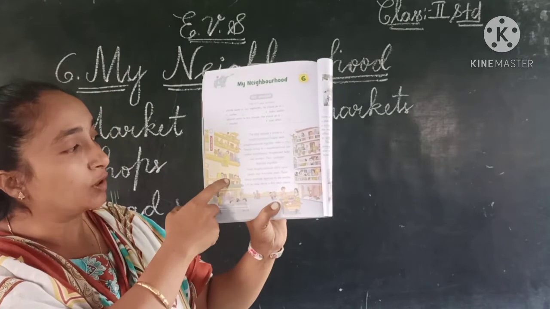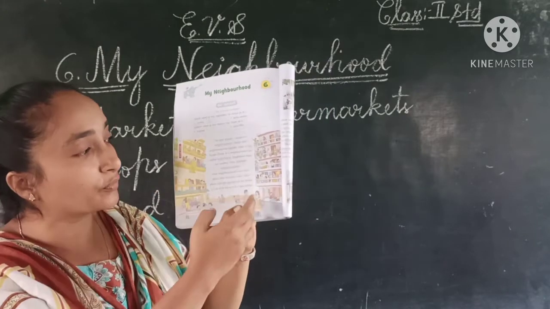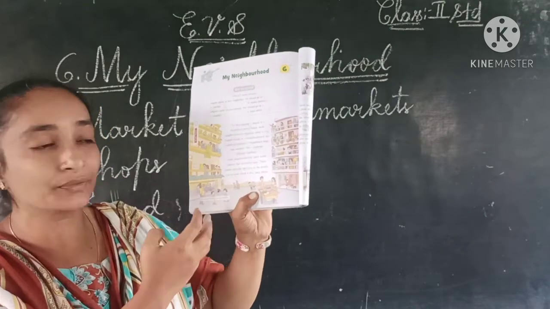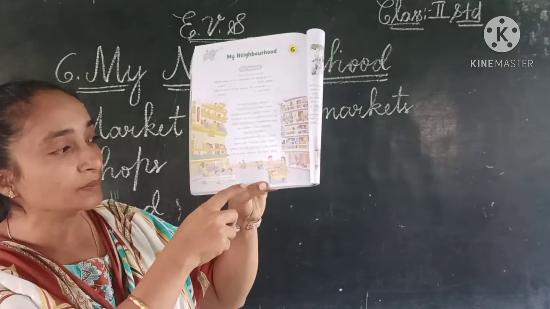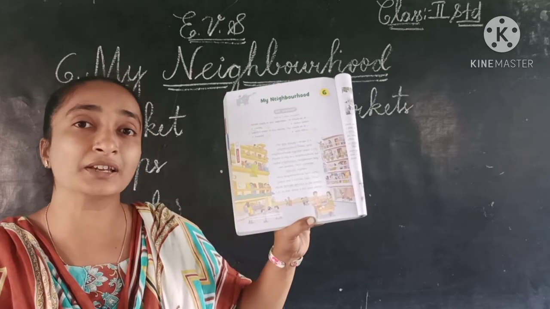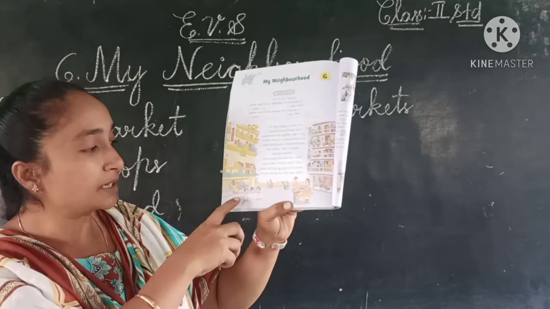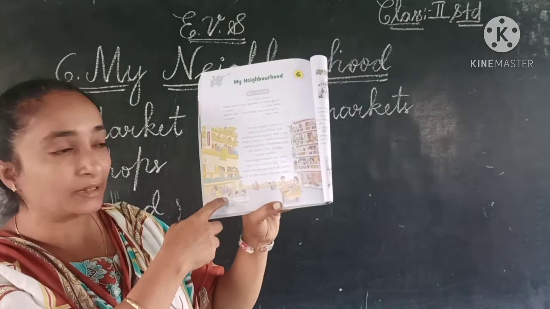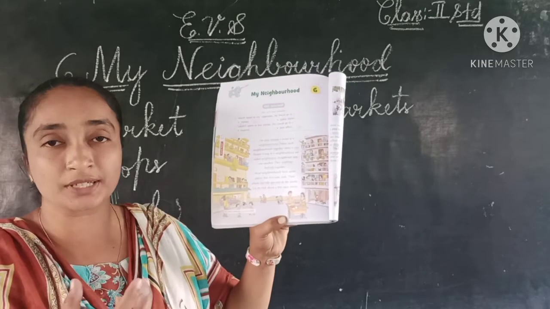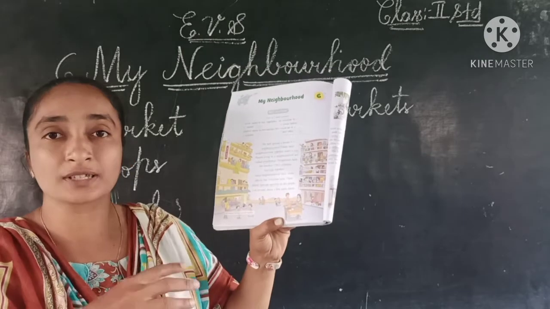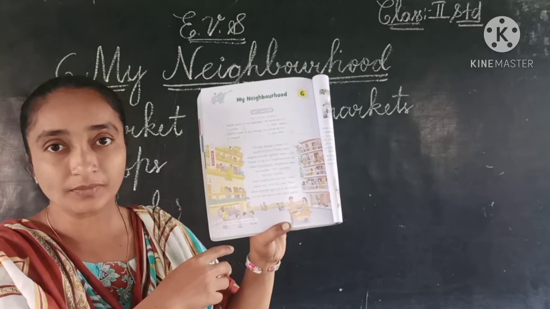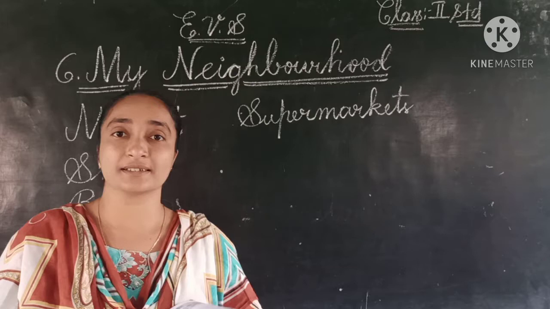Here we can see some of them washing their clothes or doing different things, some reading newspapers, and some children. On the roadside we can see children. Some people come and sell things. We can see the cars kept in the basement, and the vegetable seller coming there and selling vegetables. Some people are crossing the roads, and some children are playing with balls. Like this, they are called our neighbors.